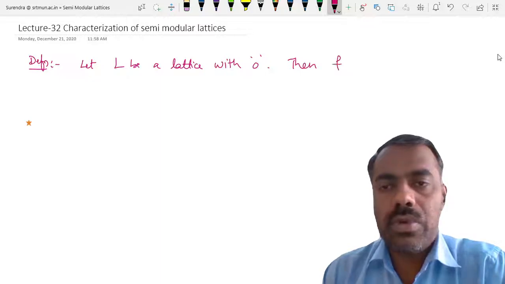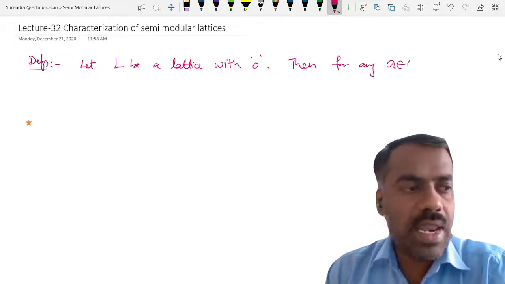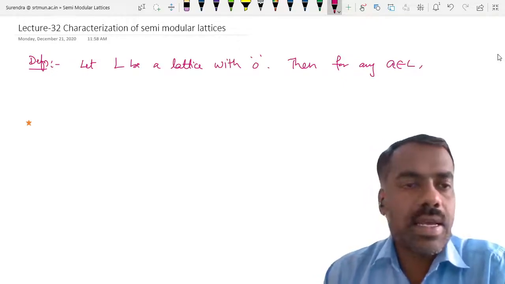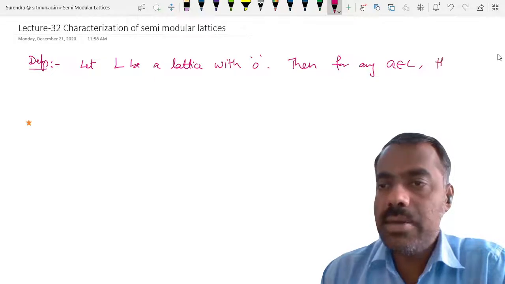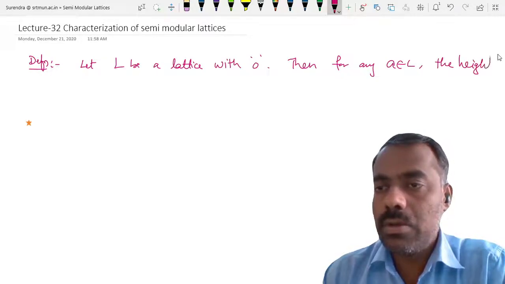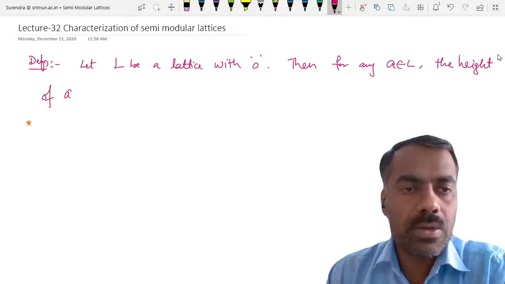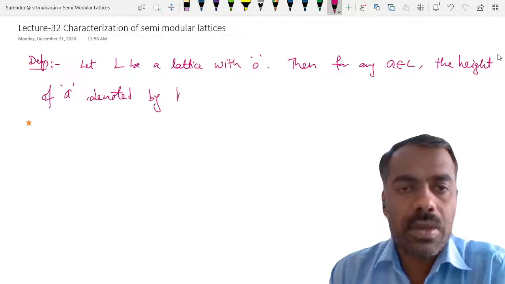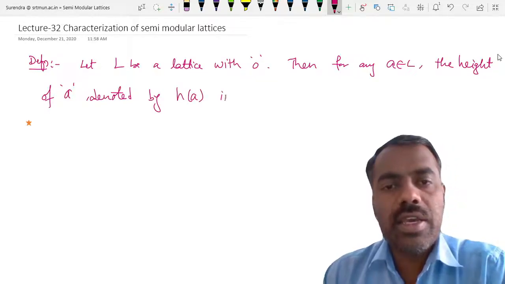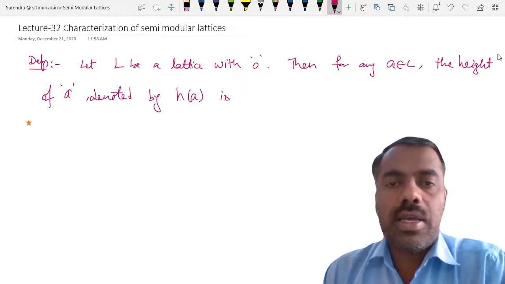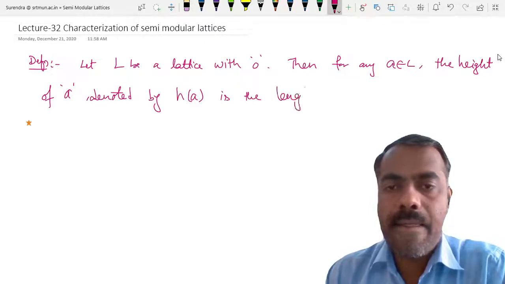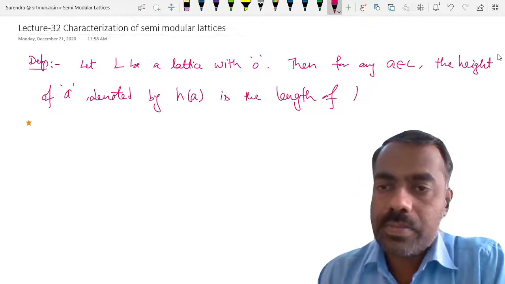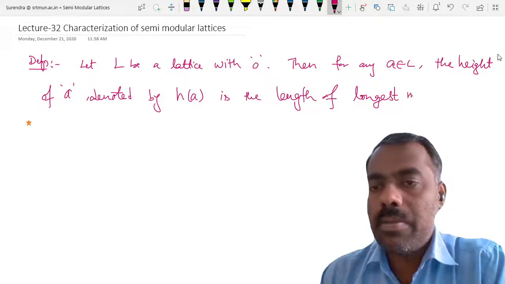Then for any A belongs to L, the height of A, denoted by h of A, is the length of the longest maximal chain.